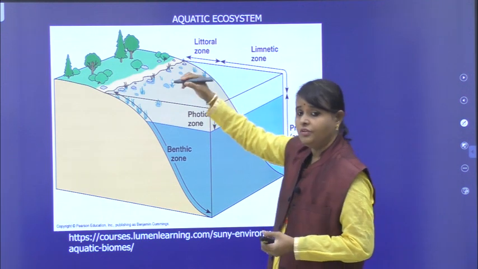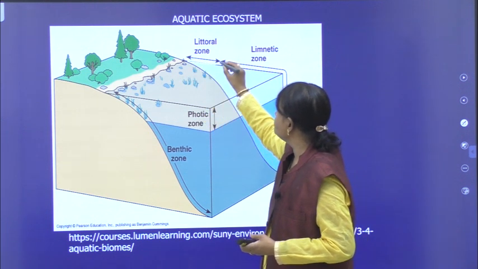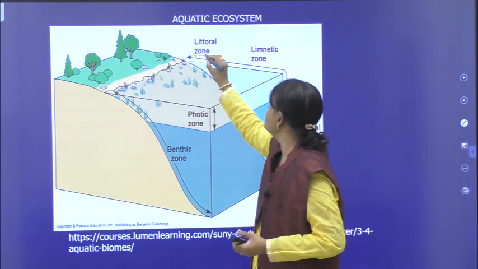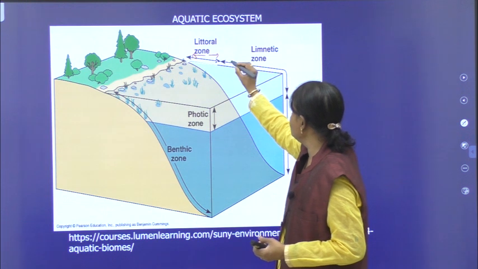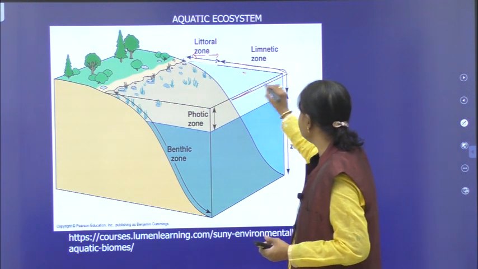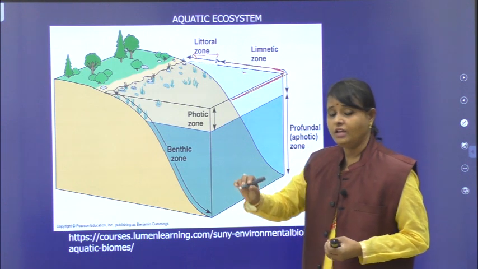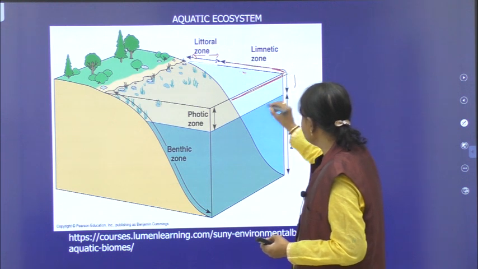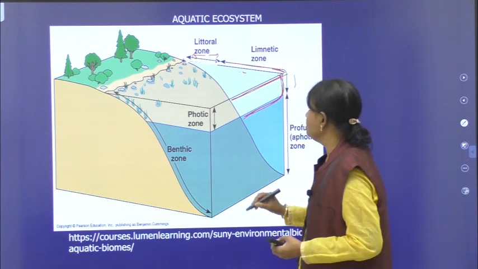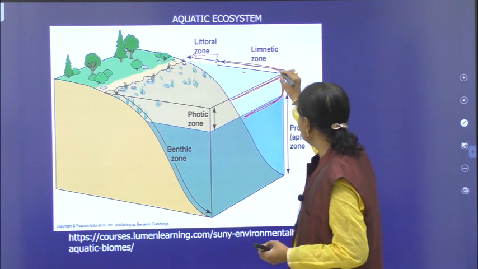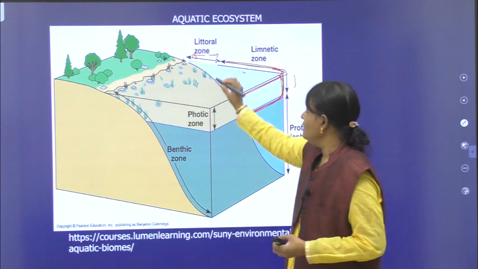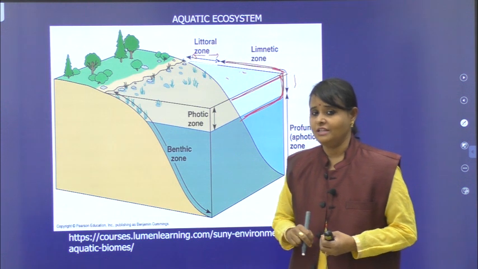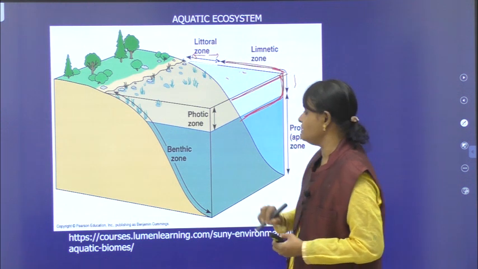You can see here, all of you, this part, this is called littoral zone. This part you are seeing. From littoral zone, you can see here, this is the limnetic zone, this part here. After littoral zone, see this limnetic zone, it extends till here. You can see the color. This is littoral zone and limnetic zone, it extends till here. This littoral zone and the limnetic zone receives light penetration, sunlight. Sunlight penetrates up to this extent.